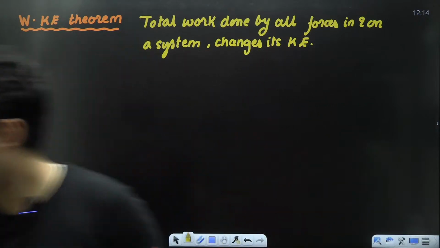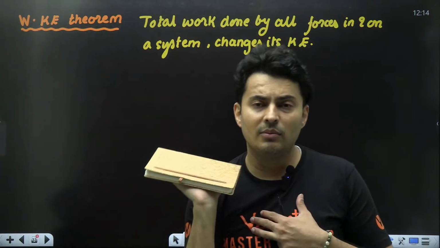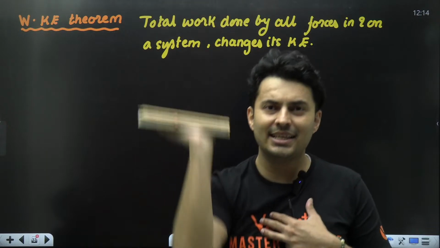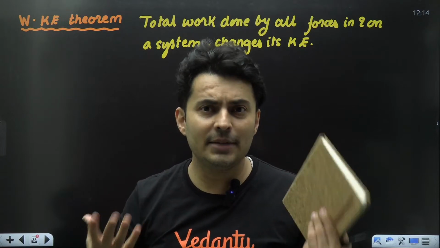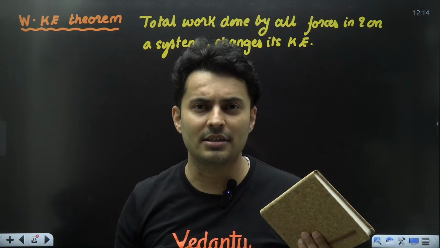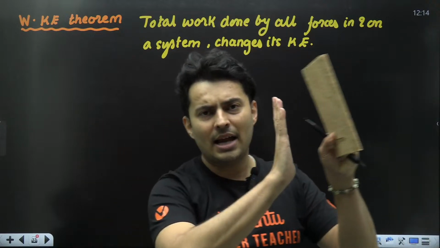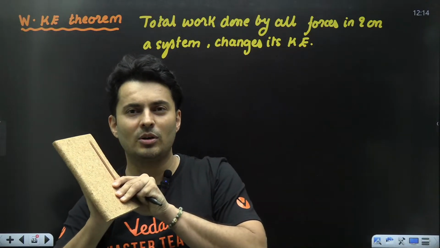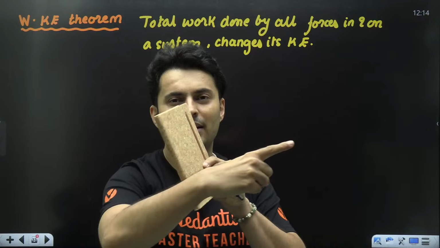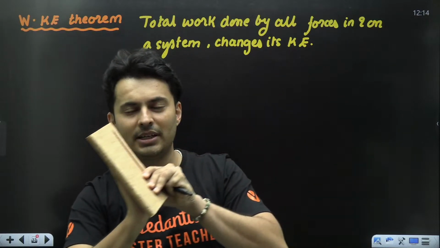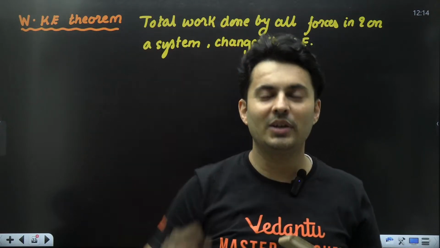For example, I am taking this book, I am lifting it up, I am doing some work. As I move it up, I can see it has gained kinetic energy. Why? Because I have done positive work. So I did positive work, it increased its kinetic energy. Somebody threw a book at me, so that book is coming at me, so I'm trying to stop it and I slowly stop it. I suck away all the energy. My force is here, displacement is here, exactly opposite. The book was coming like this, I stopped it. So force was opposite to the displacement, negative work, so kinetic energy also decreased.